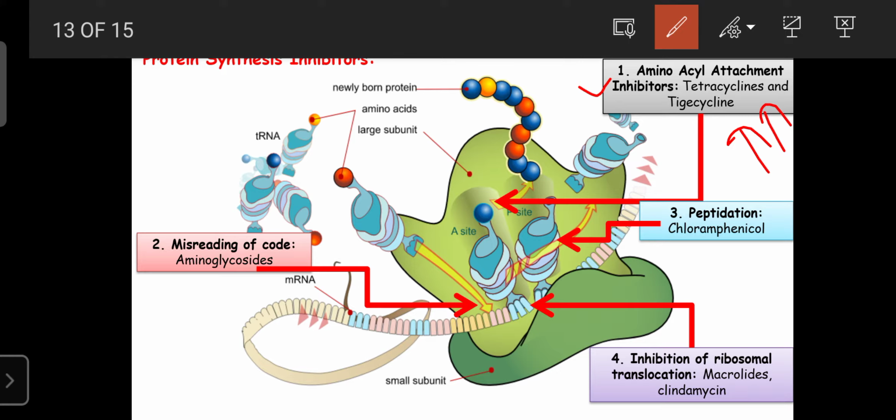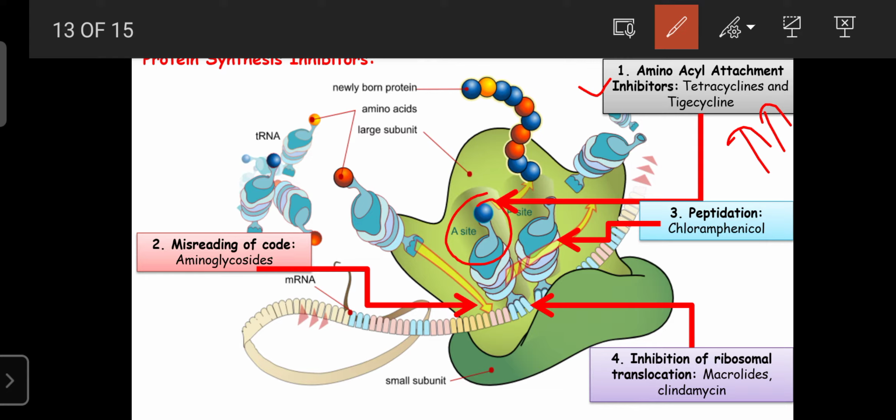But in high concentration, these can also inhibit protein synthesis in human beings. In the normal dose, they do not inhibit protein synthesis in human beings. They only inhibit protein synthesis in the microorganism by inhibiting the attachment of the amino acid on the A site.